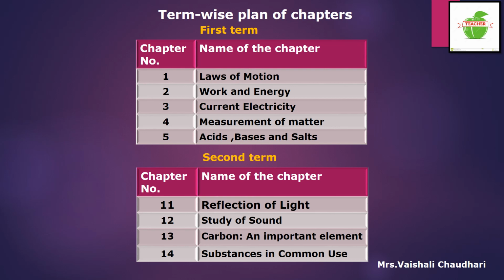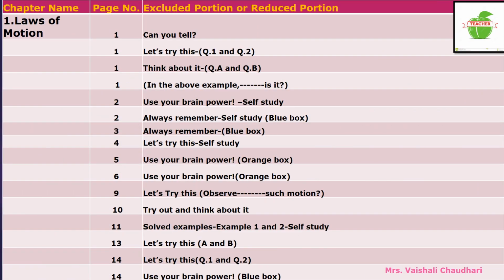Now we will see the chapter-wise reduced portion of Science 1. Chapter number 1 is Laws of Motion. In this chapter, on page number 1, the questions under "Can you tell" are reduced from your syllabus.